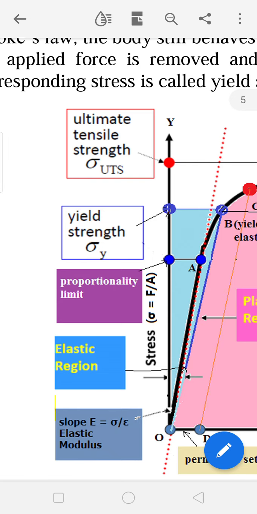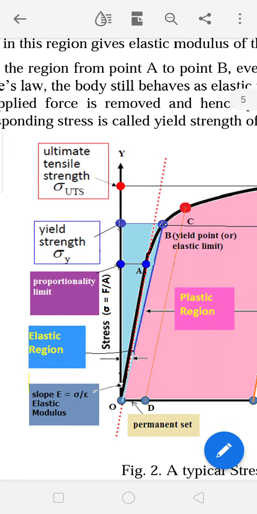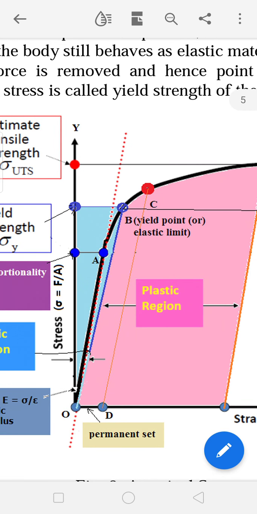So ultimate tensile strength means the maximum stress we can apply so that the material will not undergo any destruction and only deformation happens.